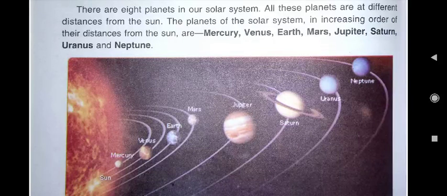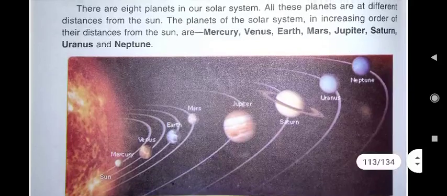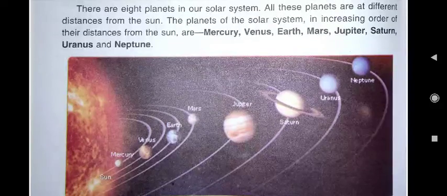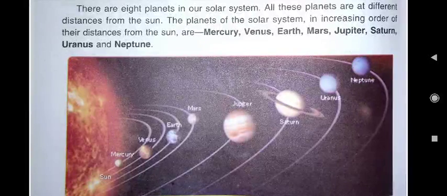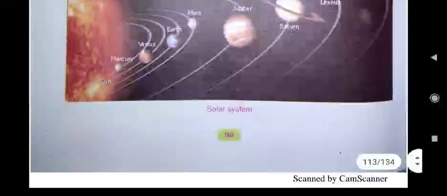And how will you remember these names? You just take the first letter of these planets. My very educated mother just served us nuts.